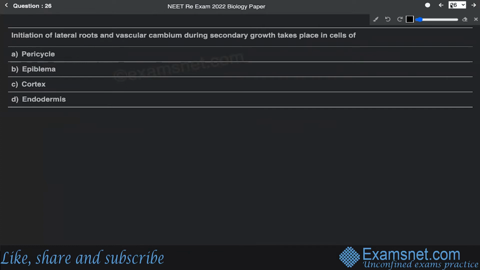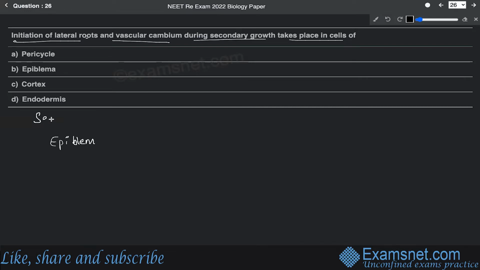So question number 26 says that initiation of lateral roots and vascular cambium during the secondary growth takes place in the cells of pericycle, epiblema, cortex, or endodermis. So this question has been asked from the chapter of anatomy of flowering plants of standard 11. And if there is initiation of lateral roots and vascular cambium during the process of secondary growth, it is asking about that. All right. So if you just look into the sequence, it basically starts with epiblema, which is also called epidermis.